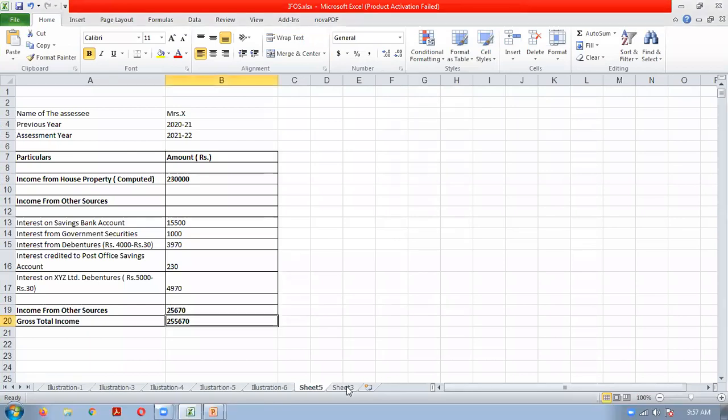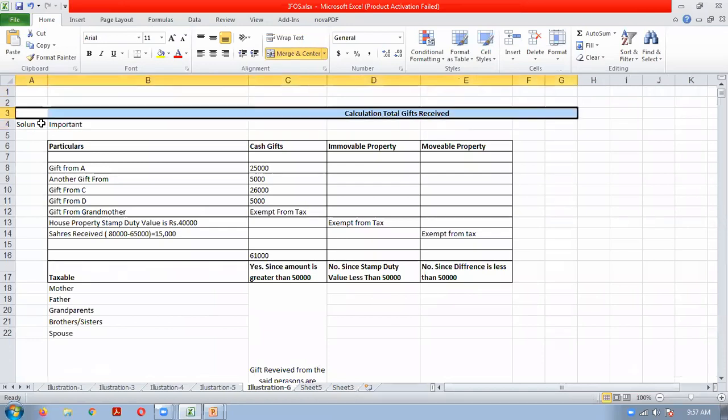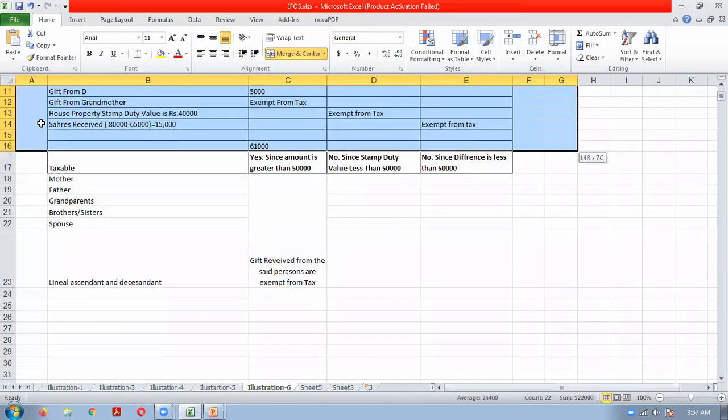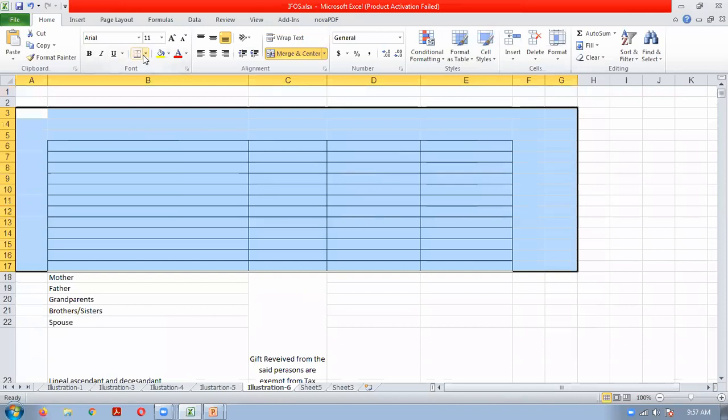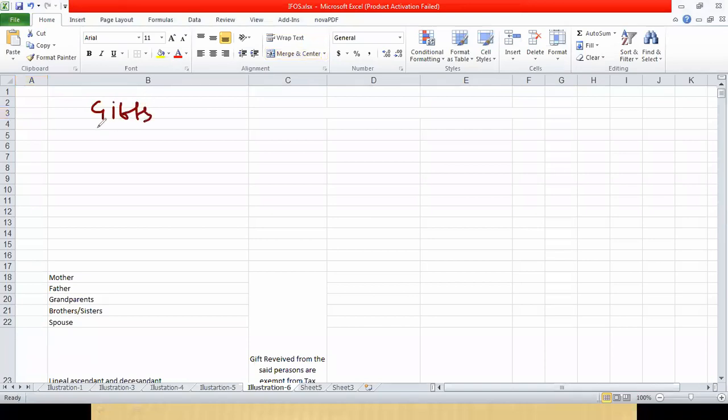Now some more important points are there for discussion, that we will discuss under income from house property. These are some of the important points which you should remember. With regard to gifts, this is actually a very big part, but we will not be discussing it in that much depth. We will discuss only what is relevant for syllabus purposes.